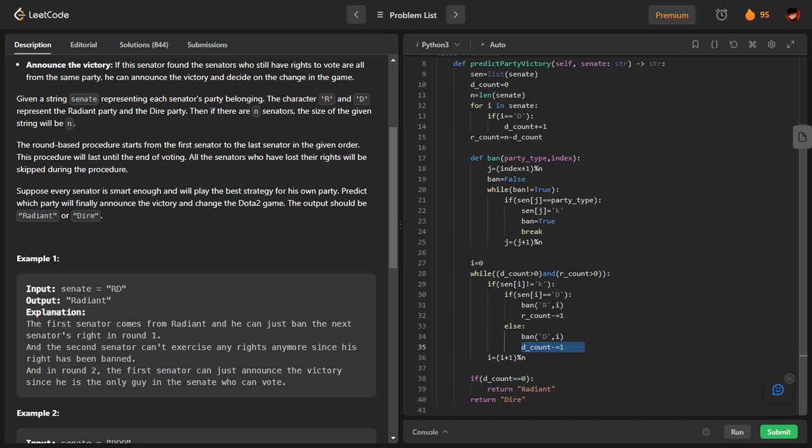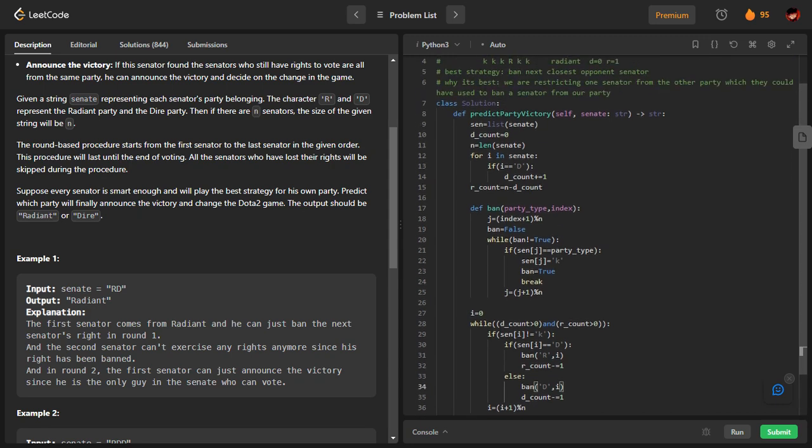What it means is ban the closest member belonging to party D starting from index I plus 1. I'm passing I, but in the code, as you can see, we are starting from I plus 1. So I'm declaring a variable J which is going to be the next index. Here also I'm using percent because suppose I is the last index, we have to go around again, so J will be 0 in this case. I'm making ban false initially. I will run this loop till ban is true.